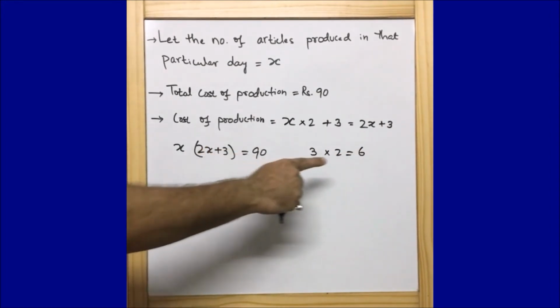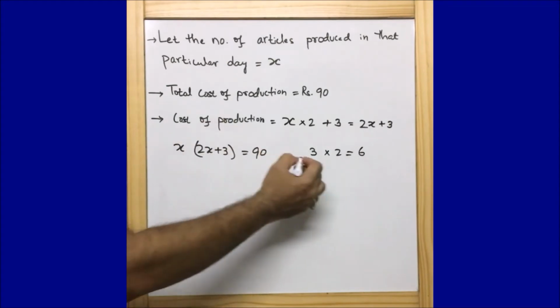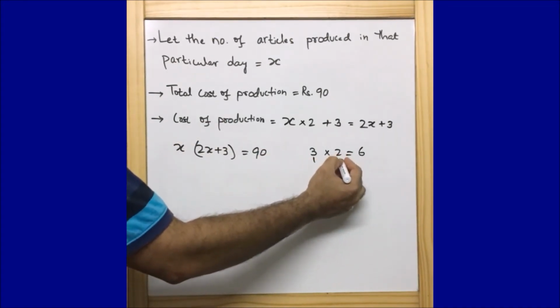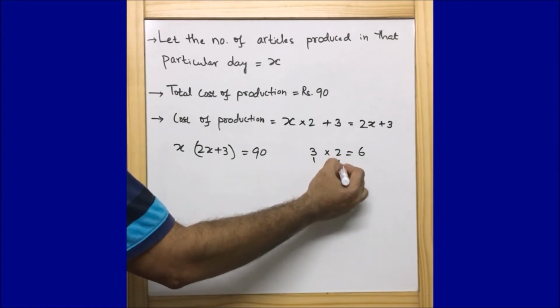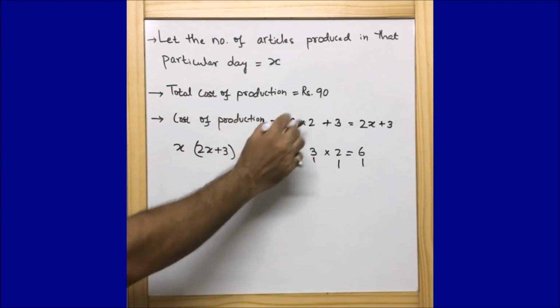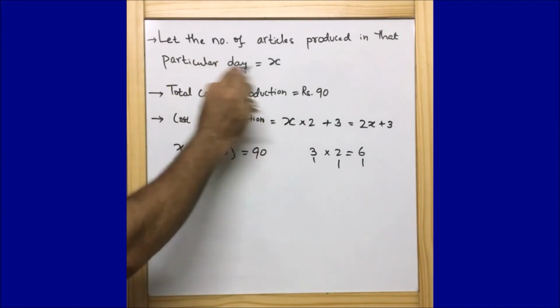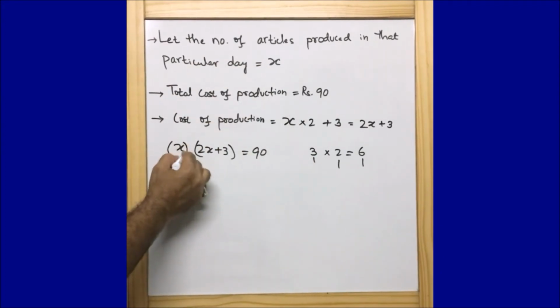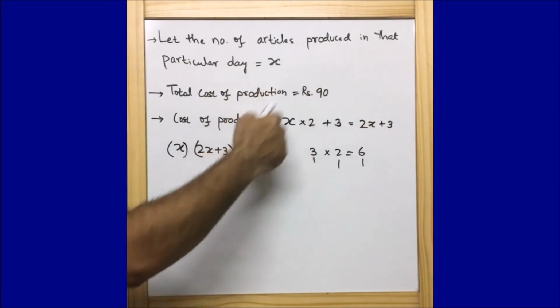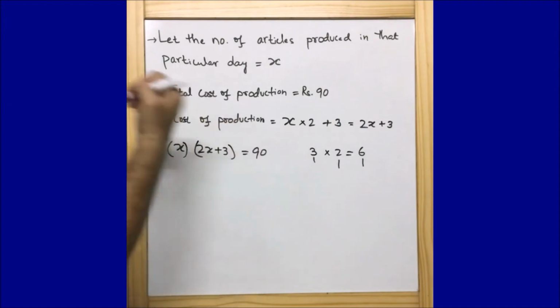So this is the number of articles, this is the price per article, and this is the total cost of production. We do the same way: the number of articles is x, the price per article is 2x plus 3, and the total cost of production is 90.